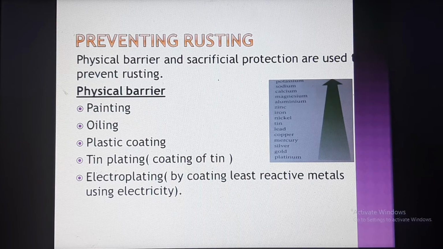Tin is another type of metal. It is below iron in the reactivity series, which means it is less reactive than iron. If you make a coating of tin over iron, it will prevent the rusting of iron. In the same way, electroplating. Electroplating means coating with less reactive metals using electricity. By using electricity, we make a coating of less reactive metal over the metals.